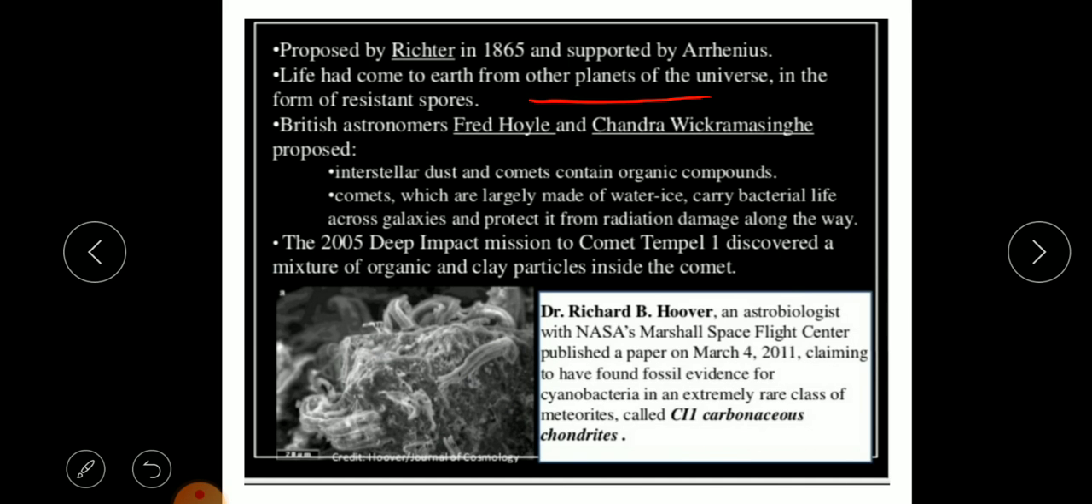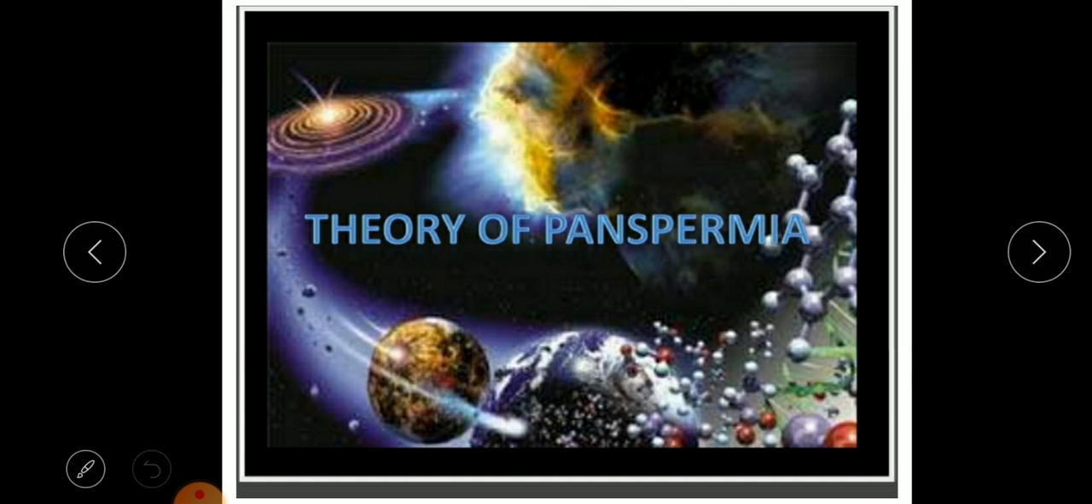This theory claims that life was distributed throughout the cosmos in the form of resistant spores. There are some resistant spores which are found throughout the universe, and these resistant spores are of living forms. These spores are called cosmozoa, and that is why the theory of panspermia is also called the Cosmozoic theory.